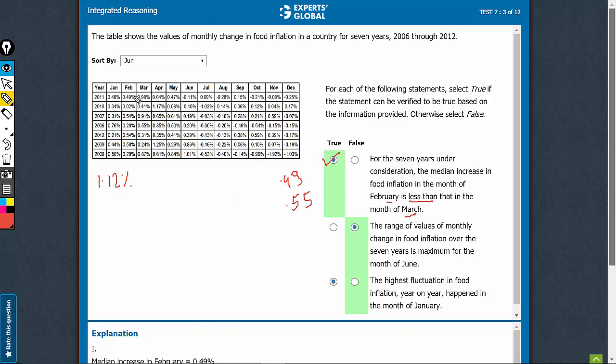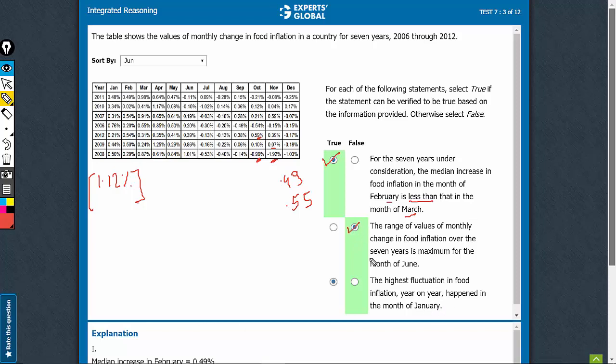First, I would like to eyeball and see whether there is some other value which is intuitively incorrect. So see, here I see an interestingly very negative value, and here also I see 1.92%, minus 1.92 and plus 0.07. That is almost 2%. So there are months where the range is higher. Similarly, probably here also see minus 0.99 and positive 0.59. This is going to be almost 1.6%, which is going to be higher than this value. So this range is definitely not the highest, and therefore this statement is not correct.